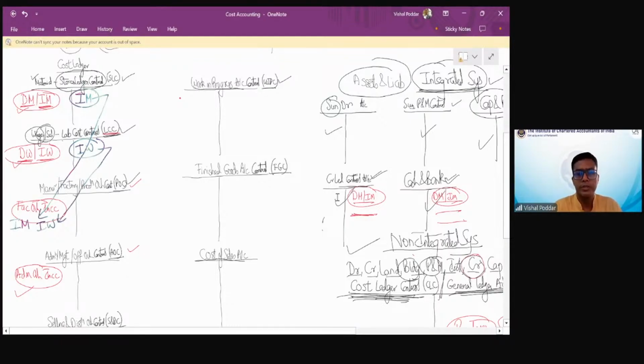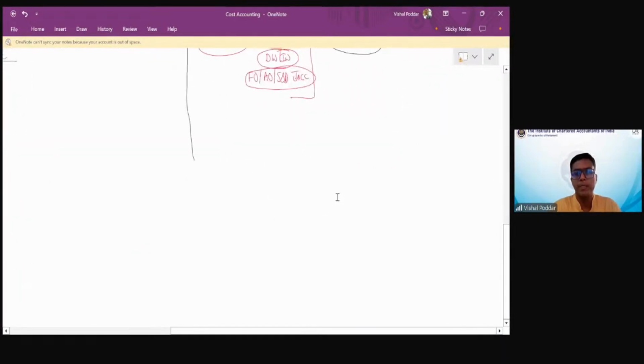So what is the transaction that is given in the sum? The transaction given is material used for repairs. Now, when they say material used for repairs, if material is used for any purpose other than production, it is indirect material.